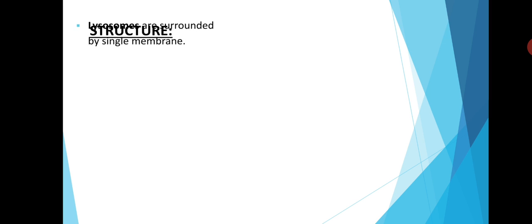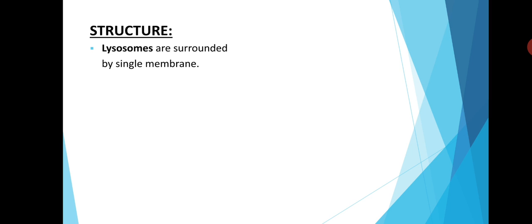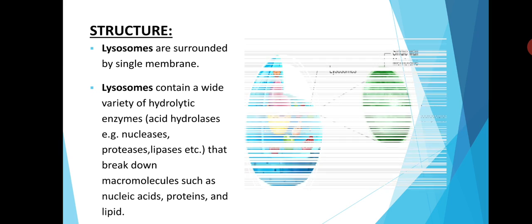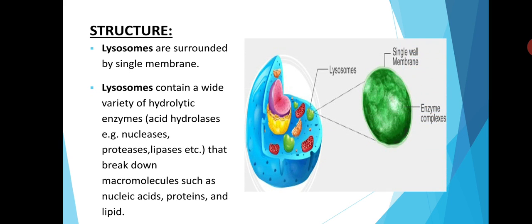Structure of lysosome. Actually, lysosomes are like floating garbage that contain enzymes capable of digesting molecules. What is the structure? Lysosomes are surrounded by single membrane. Remember that it is a single membrane bounded organelle, not a double membrane bounded organelle. So it contains a wide variety of hydrolytic enzymes like nucleases, proteases, lipases, etc. What are the function of these enzymes? Nucleases which digest nucleic acid, proteases which digest proteins, lipases which digest lipids.